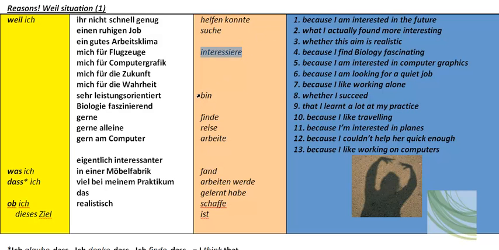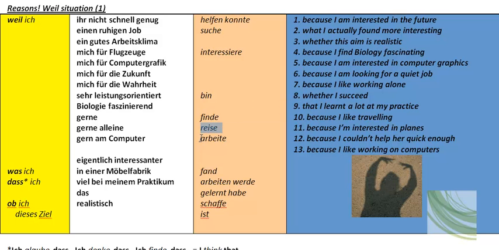Okay. Weil ich ... bin, because I am. Weil ich ... finde, because I find or I think that. Weil ich ... reise, because I travel. Probably going to be used in the context of because I like travelling, so you need to think, well, what goes with reise to show that you like it.